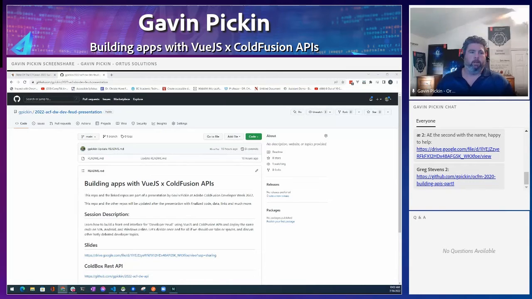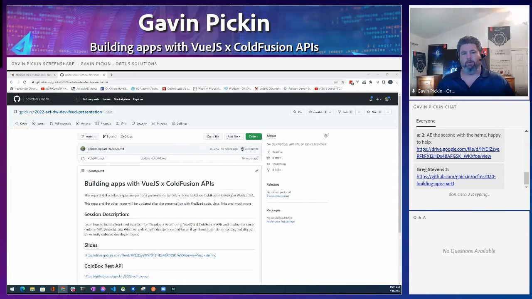So the technology. We're going to be looking at ColdFusion for the API, and Vue.js for the application side of it, for the front end. I shouldn't have to explain too much about why ColdFusion, but we love ColdFusion. We're experienced in ColdFusion. We're productive in ColdFusion. We know the pros and cons of ColdFusion. We know those little tweaks and quirks we have to do. We know how to handle security in ColdFusion. We know how to support ColdFusion. We know how to deploy ColdFusion. So it's the right tool for our team at this time.